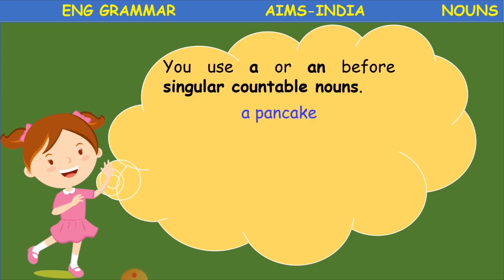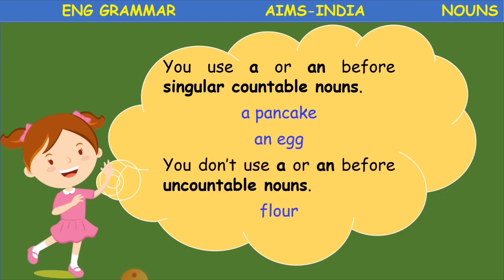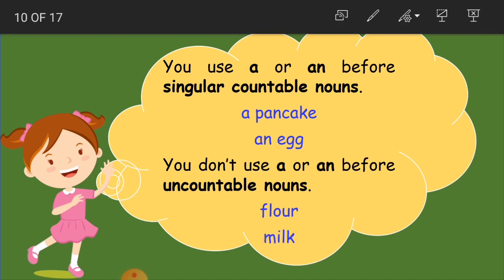You use a or an before singular countable nouns. Yes, a or an. So, a or an, what are they, children? They come under articles. Okay, that we will learn again in further classes. So, right now what we are telling is, you can use a or an before singular countable nouns.